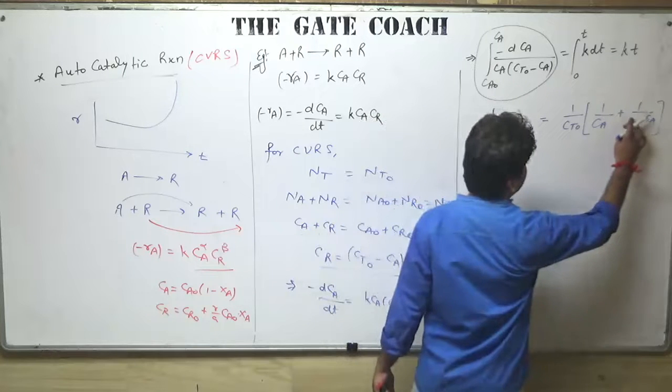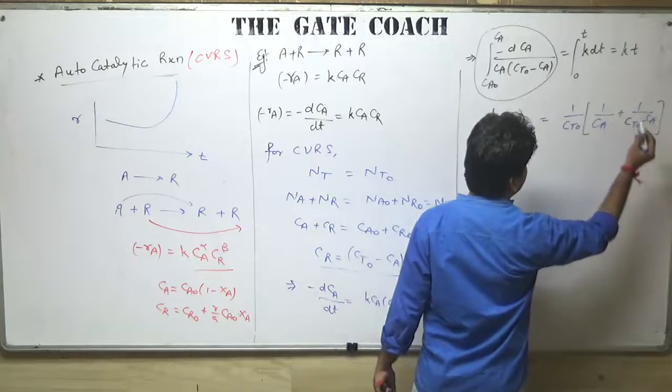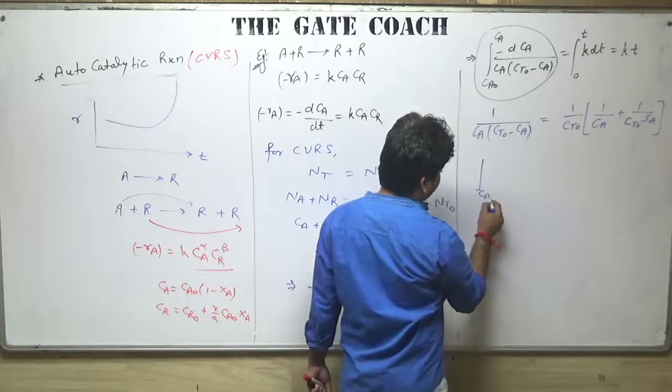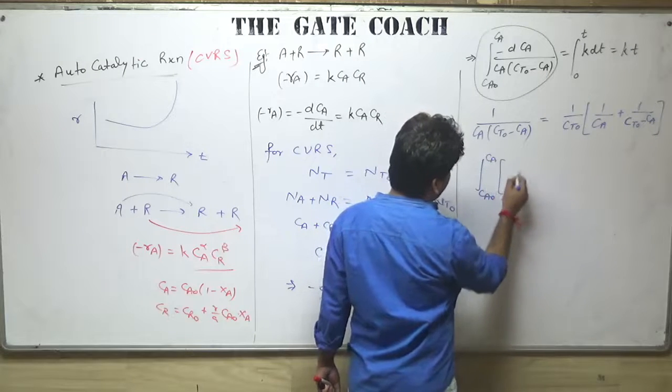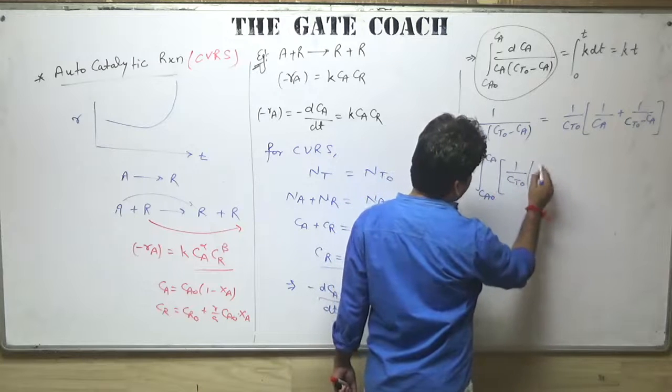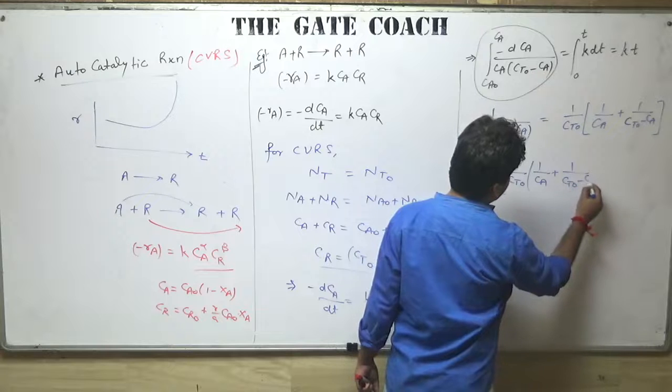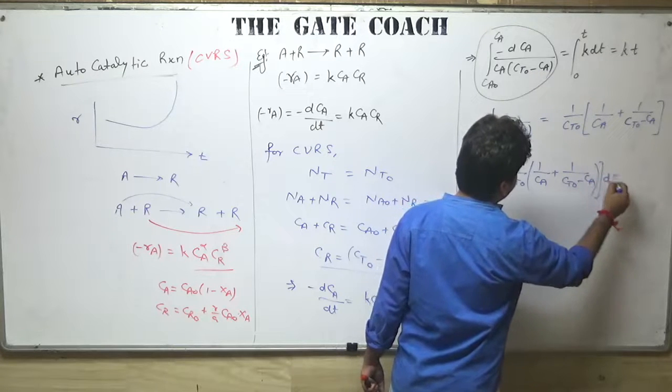This is Ct naught. So, integration from Ca naught to Ca of 1 over Ct naught times (1 over Ca plus 1 over (Ct naught minus Ca)) dCa.